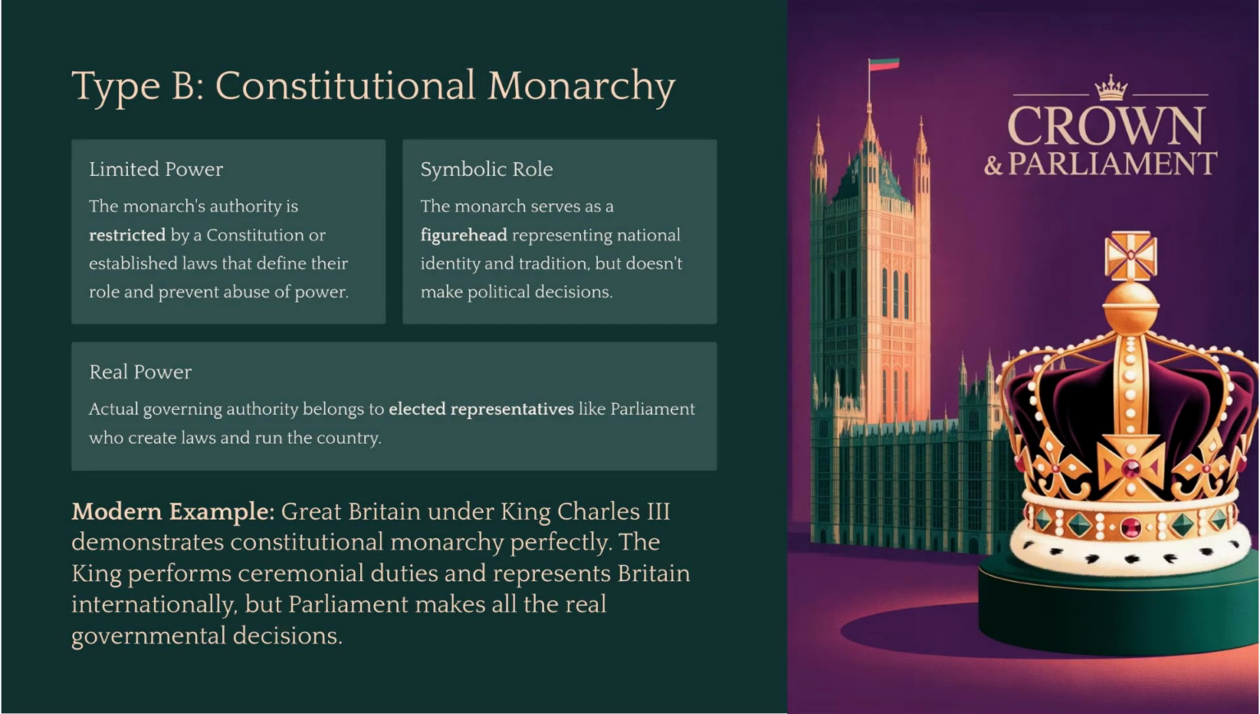Today, most monarchies are constitutional monarchies. Think of Great Britain, which has a king, but the real power is held by an elected parliament. In this system, the monarch is the ceremonial head of state, a symbol of the country and its history. But they don't actually govern. Their power is strictly limited by the nation's constitution and laws. This is an important blend where a country keeps its royal heritage while operating as a democracy.